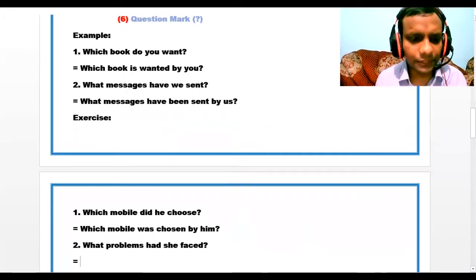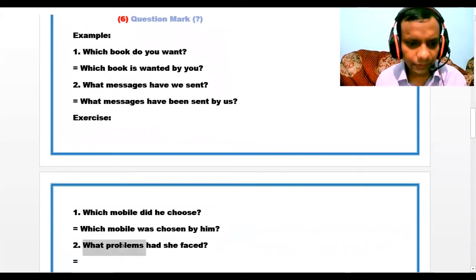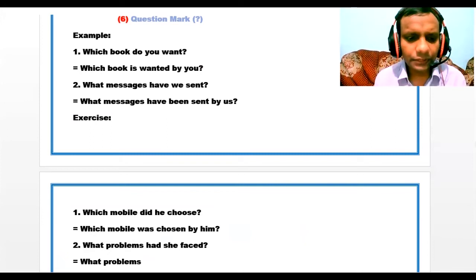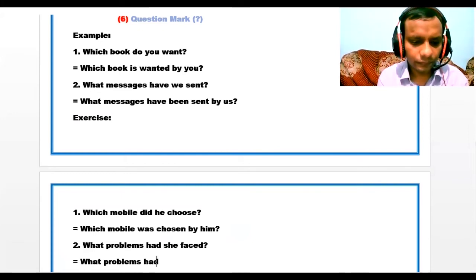And number 2, what problems had she faced? So at first we have to write what problems. Then we have got had. We know that if we have got had, then it will be had been. So what problems had been, then faced? Then by, and the object of she will be her. Last one, question mark.